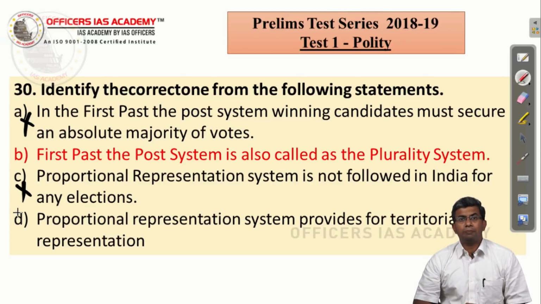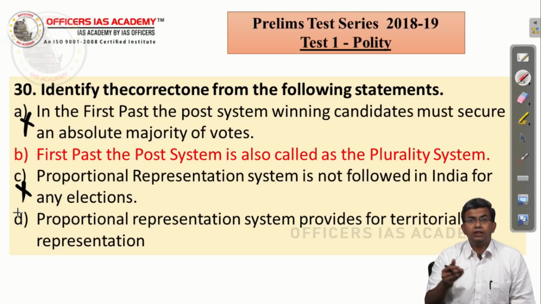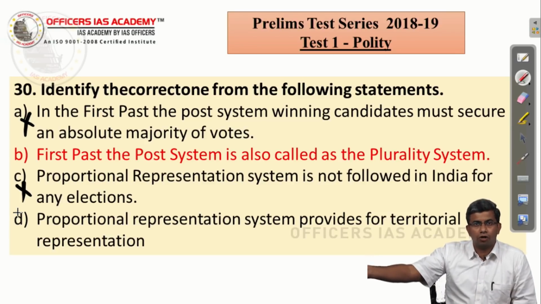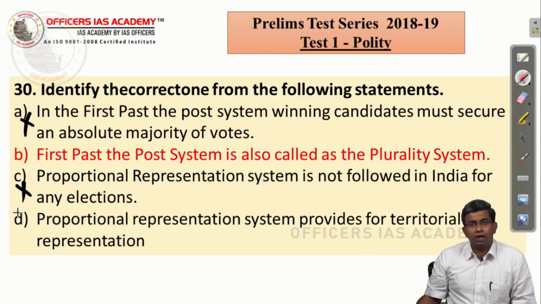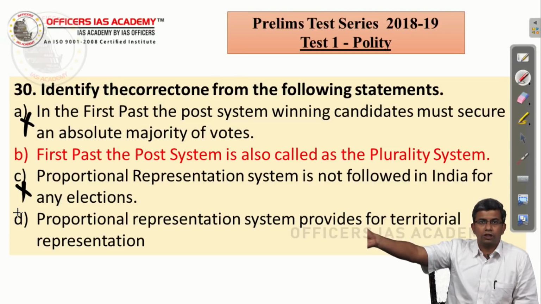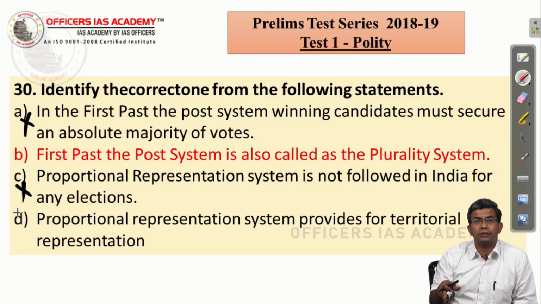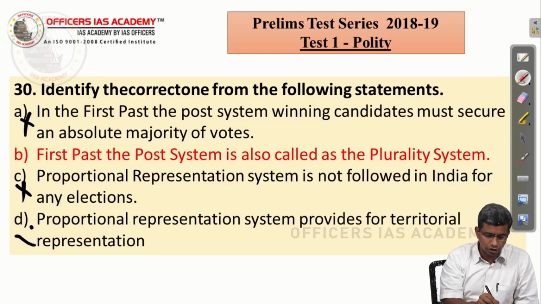Territorial constituencies are primarily provided by the first past the post system, because we know that Lok Sabha has territorial constituencies, whereas Rajya Sabha does not. Lok Sabha only is through first past the post system, Rajya Sabha is through proportional representation. So statement D, which says that proportional representation system provides for territorial representation, is also a wrong statement.